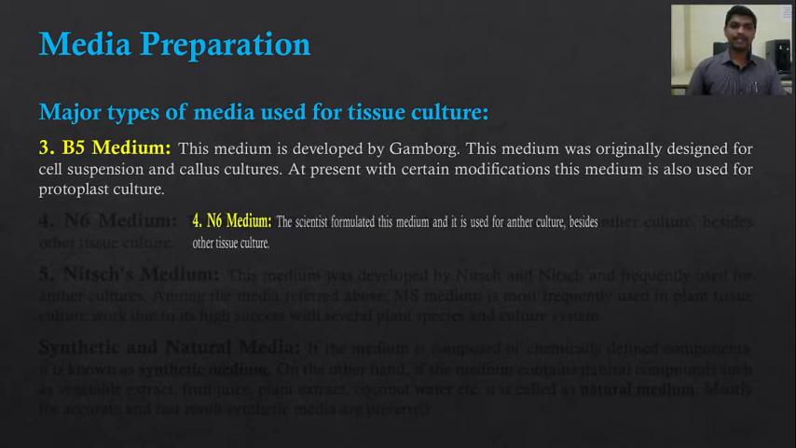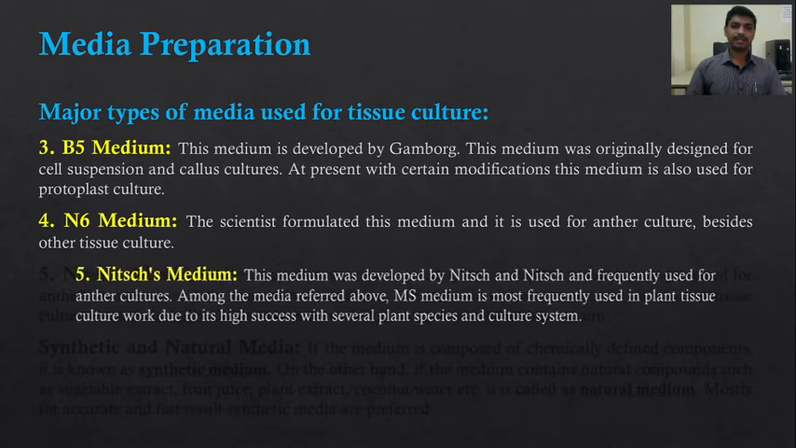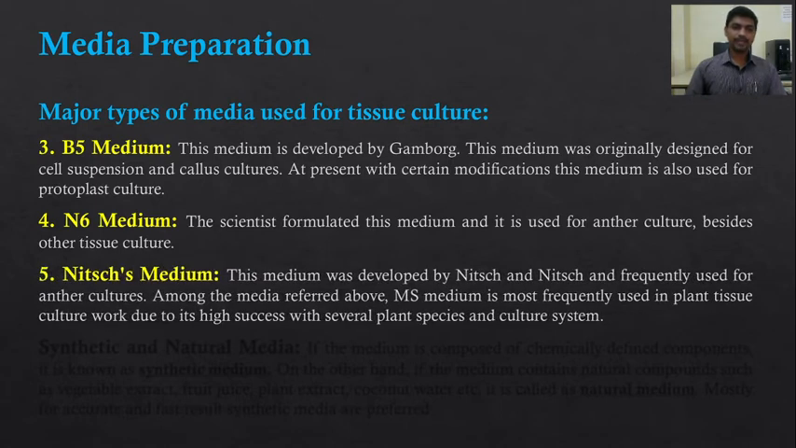Next is the N6 medium. The scientists formulated this medium, and it is used for anther culture besides other tissue culture. Then the fifth one is the Nitsch medium. This medium was developed by Nitsch and is frequently used for anther cultures. So for anther culture, this is the specified medium.